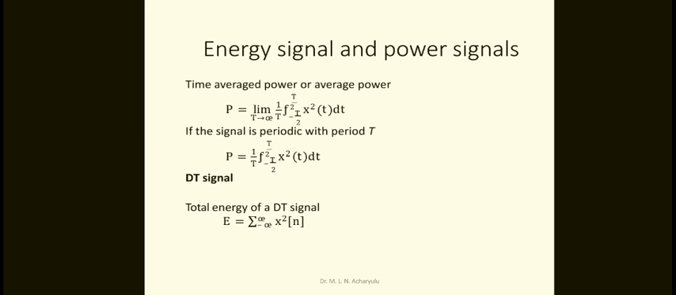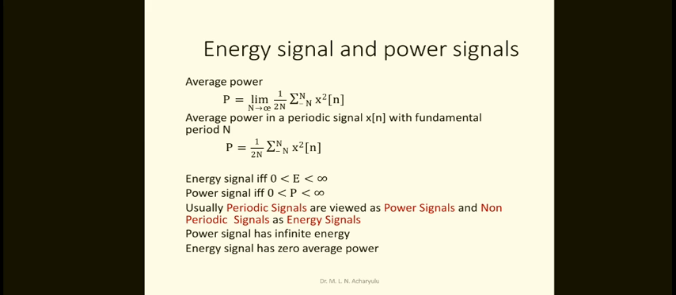Now for the discrete time signal, the total energy of a discrete time signal is E equivalent to the sigma of minus infinity to plus infinity x square of n. So this is the discrete. What is the difference between there and here? Here, in terms of summing, it is the sum from minus infinity to plus infinity of x square of n. This is the discrete time energy signal. This is the average power signal in the discrete time: limit N tends to infinity of 1 by 2N sigma n equals minus N to plus N of x square of n.